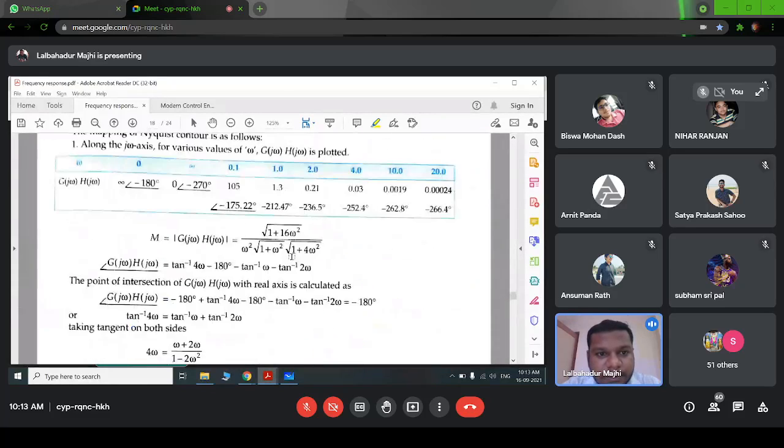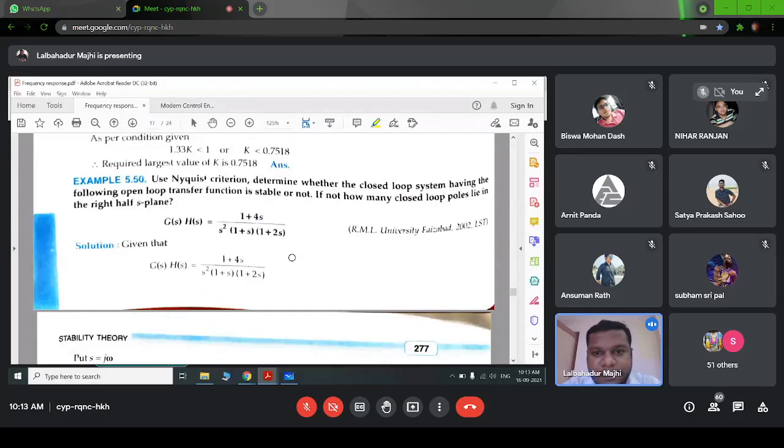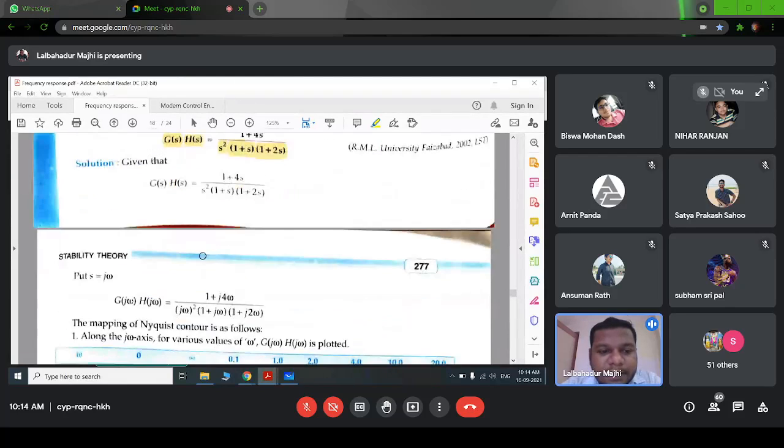So let's see this equation, this transfer function. So using the Nyquist criterion, determine whether the closed loop system having the following open loop transfer function is stable or not. So if not, how many closed loop poles lie on the right half of the S plane? This is the open loop transfer function. Right. So the first step is we have to put S equal to j omega and then we have to plot the polar plot.